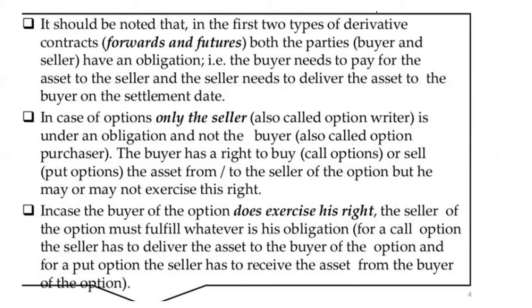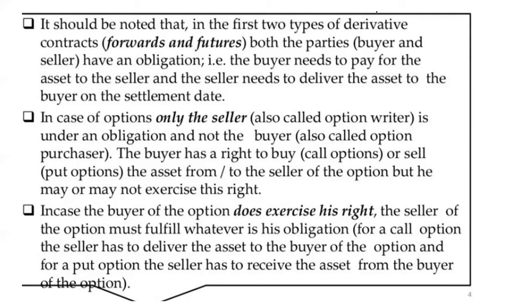The buyer needs to pay for the assets, and the seller needs to deliver the asset to the buyer on the settlement date. On the particular settlement date, the buyer has to pay the amount to the seller, and the seller has to deliver the assets. But in case of options, only the seller, also called the option writer, is under the obligation and not the buyer. The buyer is called the option purchaser.